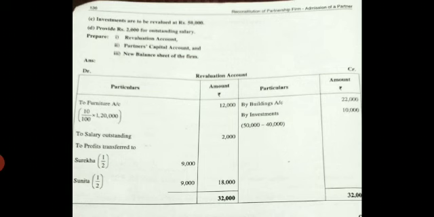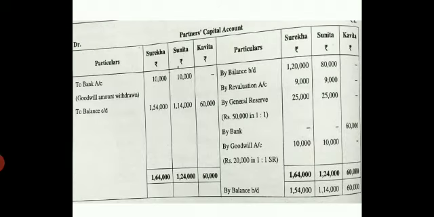Now there is a revaluation profit, so the partners' capital is credited. Come to your partners' capital credit side now. Write it as by revaluation profit 9,000, 9,000. Now close your partners' capital account. Surekha total is 1,64,000.